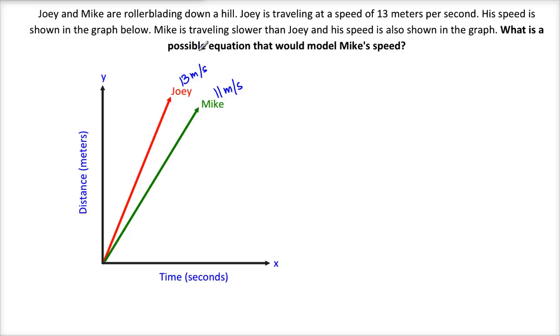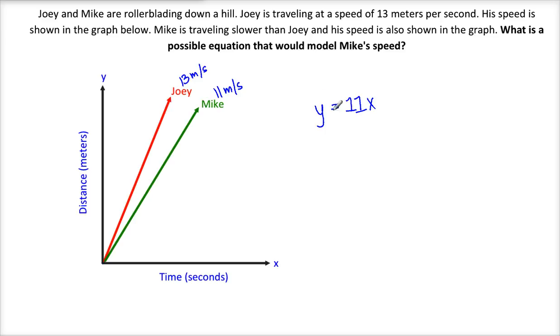He's going 11 meters per second, so that's his unit rate. Now the question asks, what's a possible equation for Mike's speed? Well, notice that x is representing the time and y is representing the distance. So if I take the unit rate of 11 meters per second and multiply it by how much time has passed, which is represented by x, that will tell me y, his distance.